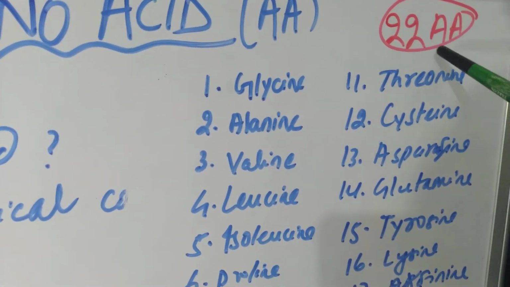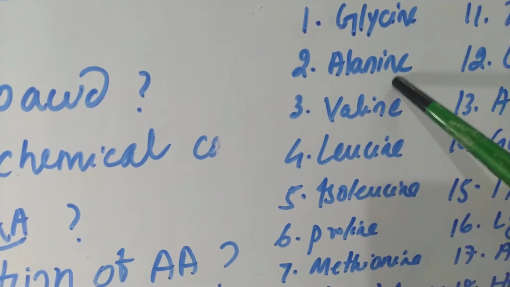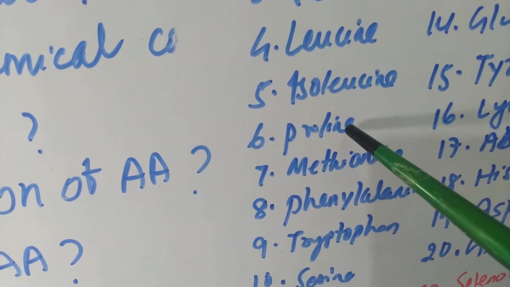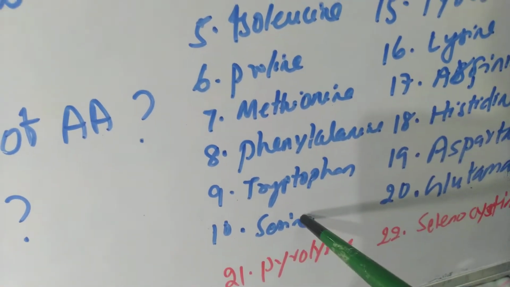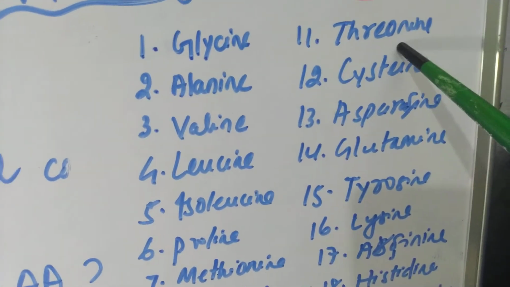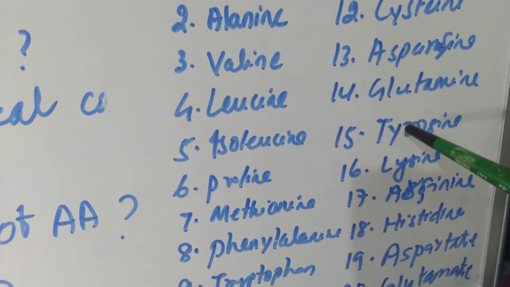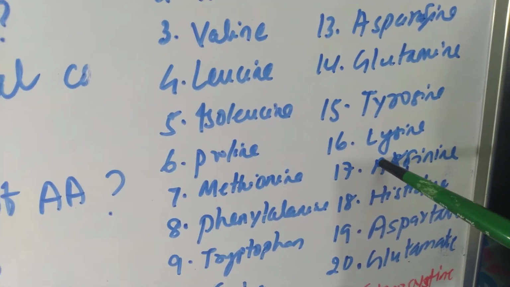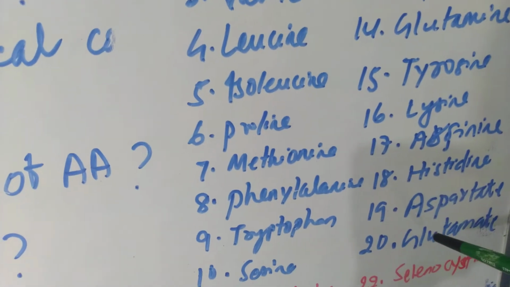So here are those 22 amino acids: glycine, alanine, valine, leucine, isoleucine, proline, methionine, phenylalanine, tryptophan, serine, threonine, cysteine, asparagine, glutamine, tyrosine, lysine, arginine, histidine, aspartate and glutamate.